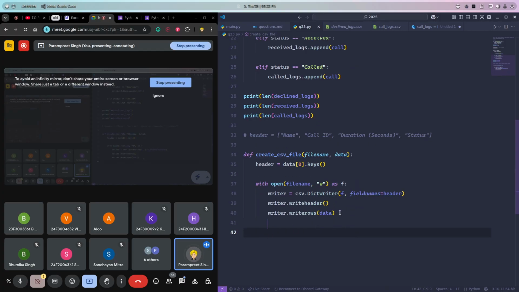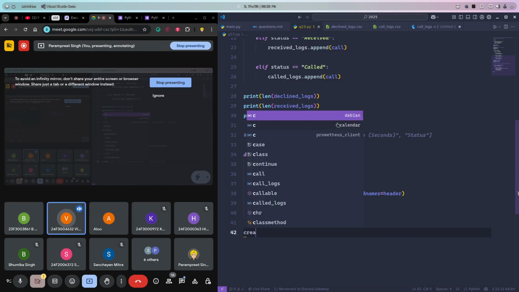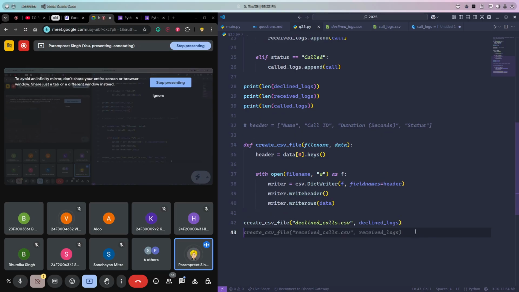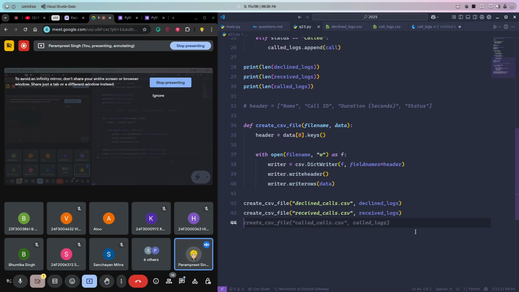Now what I have to do, I need to create 3 CSV files. Now you guys tell me, how can I call this function? Create_csv_file. Yes, first the file name, we can put like declined_calls.csv and the declined logs data. Similarly for the received calls, similarly for the called calls.